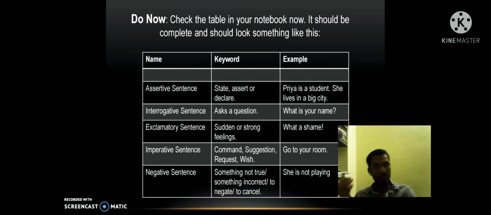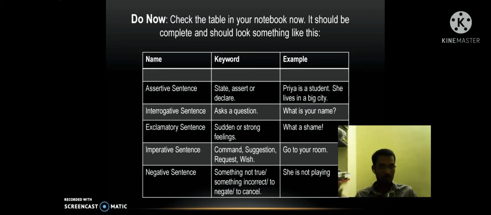An assertive sentence always tells the information about someone or something else. Here we can see the example. Priya is a student. Here what we are doing, we are telling that Priya is a student and she lives in a big city. Here we are telling where she is living, right? She is living in the big city, right?